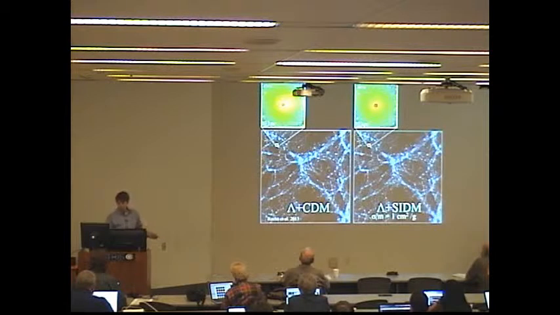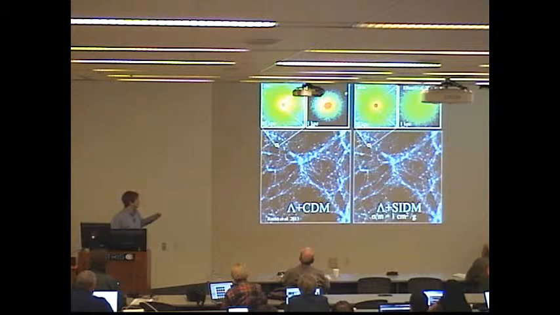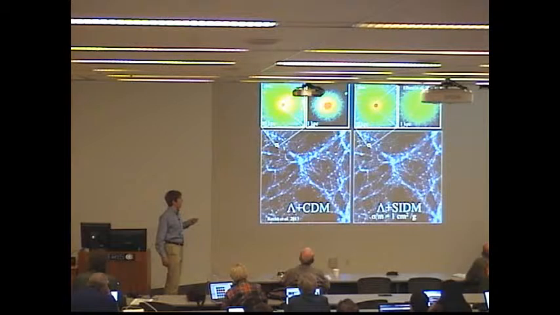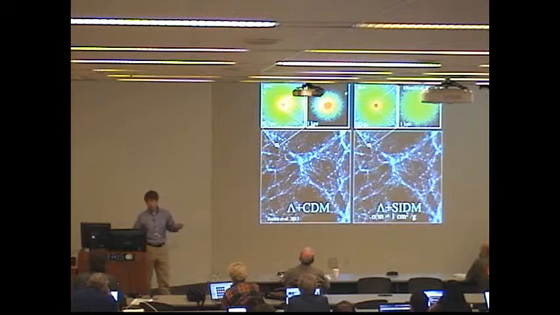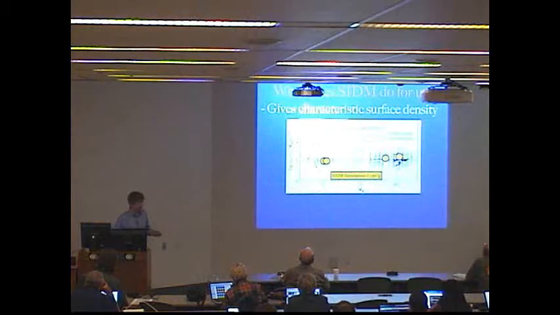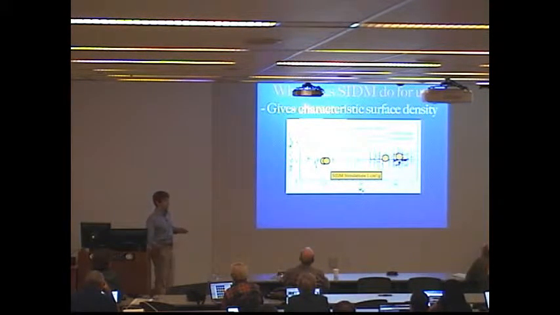And it's only when we look at the innermost regions of these halos that you can actually start to discern which is which. In CDM, you have your typical Navarro-Frenk-White profile with a 1/r cusp in the center. And in SIDM, you have a roughly flat isothermal core. And this isothermal core is actually pretty advantageous for SIDM models. One thing that it gives us is if you take the core density and multiply it by the core radius, you get a characteristic surface density of about 100 solar masses per square parsec.